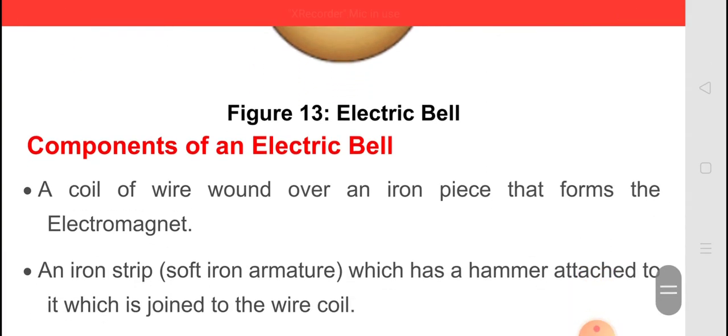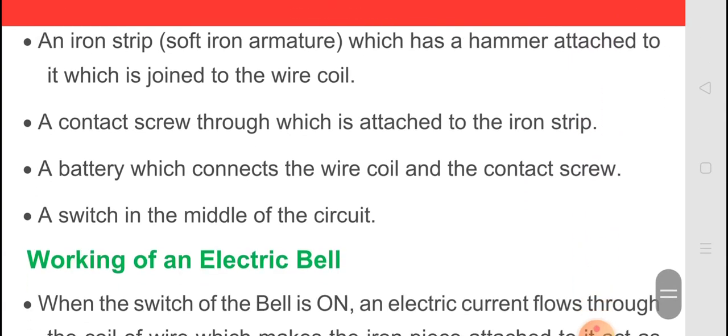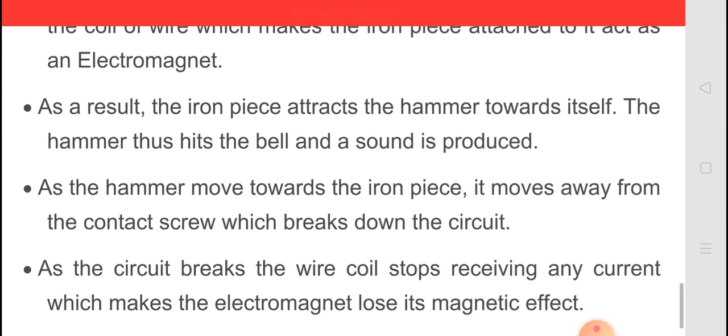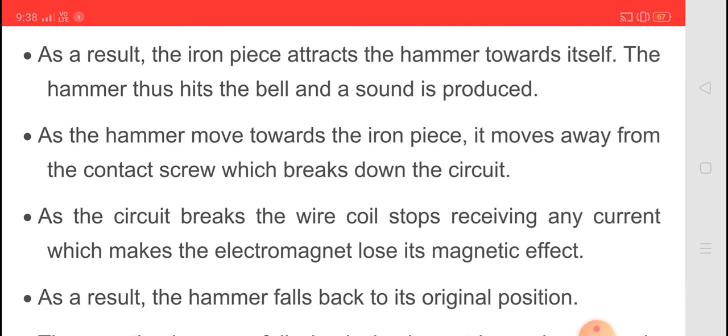Now we will discuss how this electric bell works. So student, when the switch of the bell is on, then electric current flows through the coil of the wire, which makes the iron piece attached to it act as an electromagnet. As a result, the iron piece attracts the hammer towards itself.